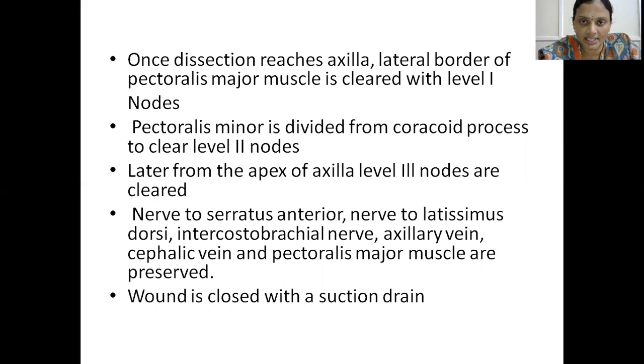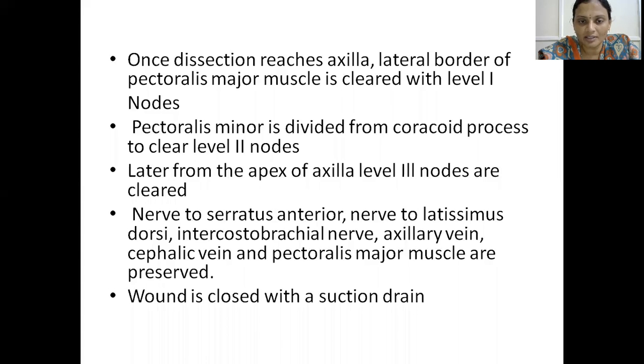Once the dissection reaches the axilla, after the removal of the lump, the lateral border of the pectoralis muscle is cleared with level 1 nodes first. Then the pectoralis minor, as I said before, in Patey's is divided from the coracoid process in order to clear the level 2 lymph nodes. So level 2 usually lies behind the pectoralis minor. So level 1 lateral and level 3 medial to the minor. So later from the apex of the axilla, after removing the level 2 nodes, level 3 will be cleared.